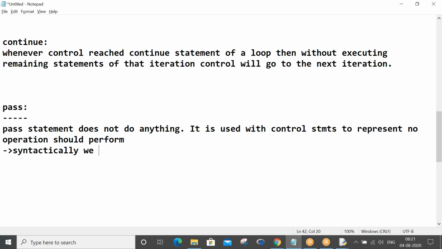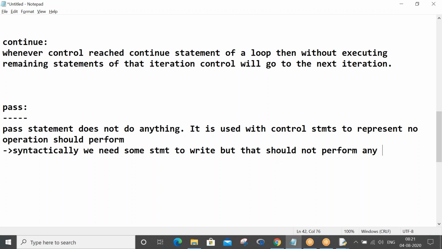Syntactically we need some statement to write, but it should not perform any action or operation. At that instance we go for pass.